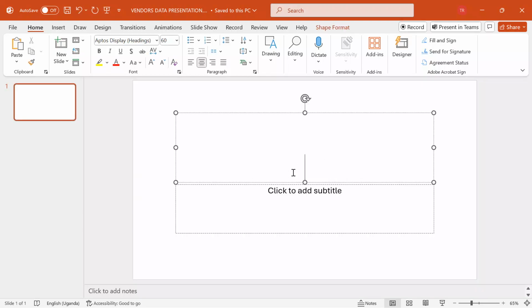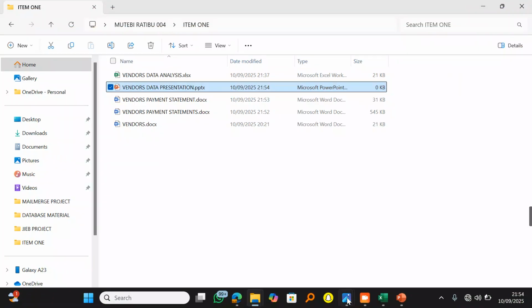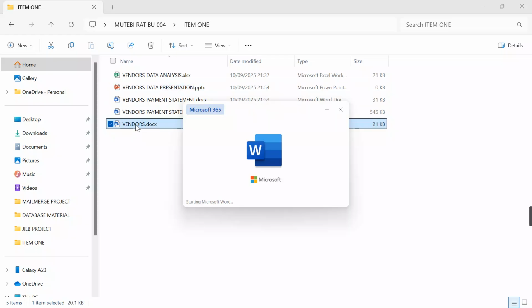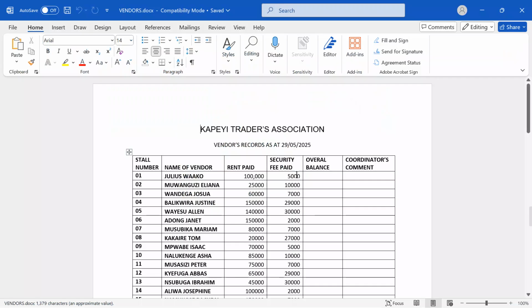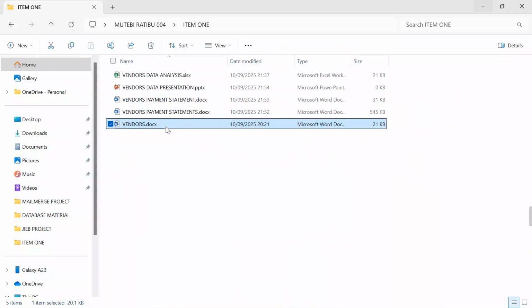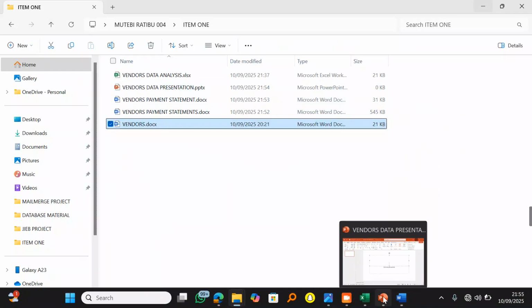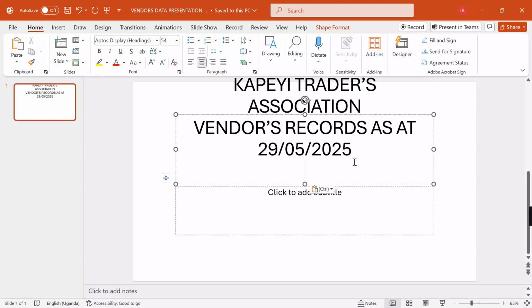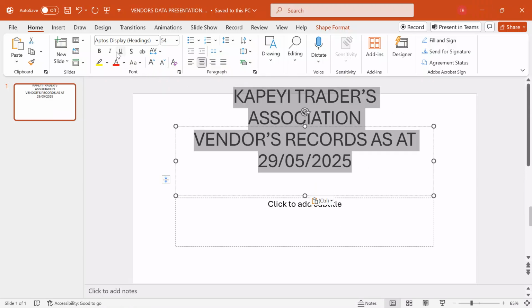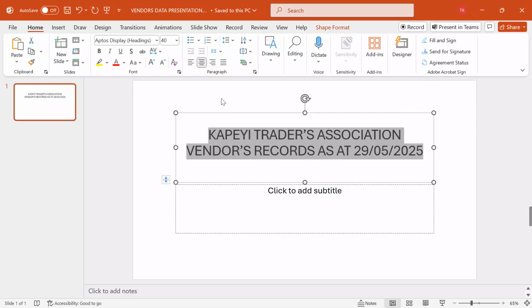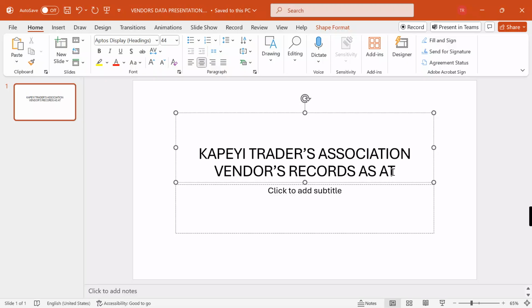I'll reach here, click to add the first title. What would be my title here? Let me come to the support material. I try to pick something from there. Kapai Traders Association Vendors Records. Yes, let me pick this. I put it in my PowerPoint presentation. Control V. When I paste, it looks to be a bit vague. Let me reduce the font. After reducing the font, Kapai Traders Association Vendors Records as at that date. Yes. I can even go on to remove the date.